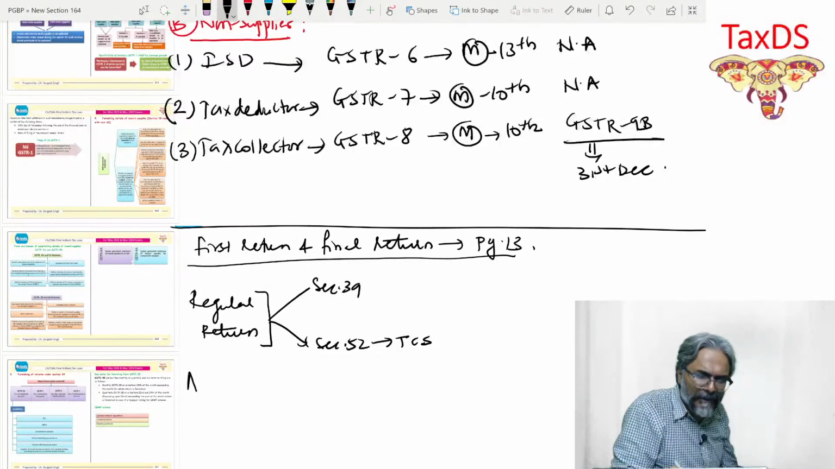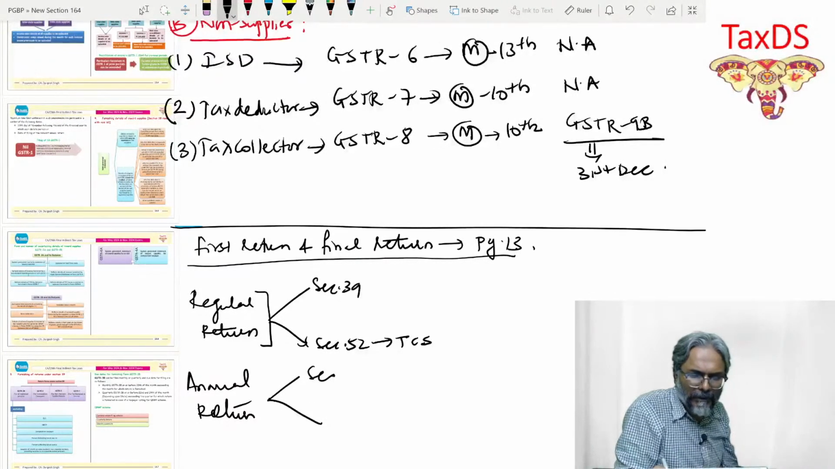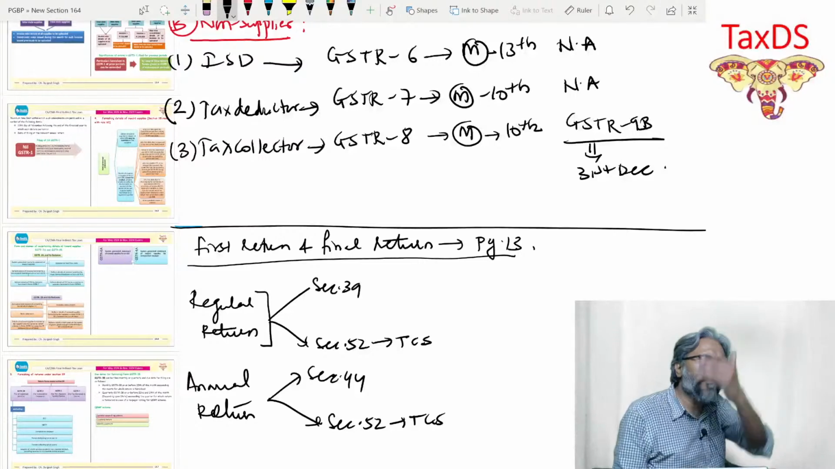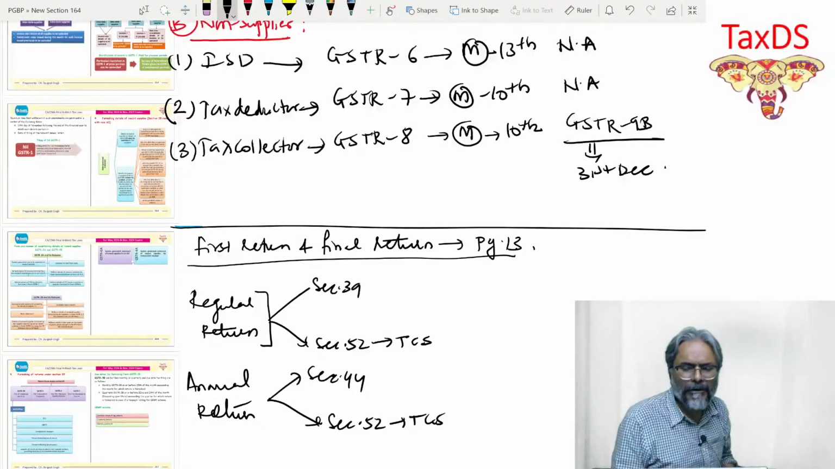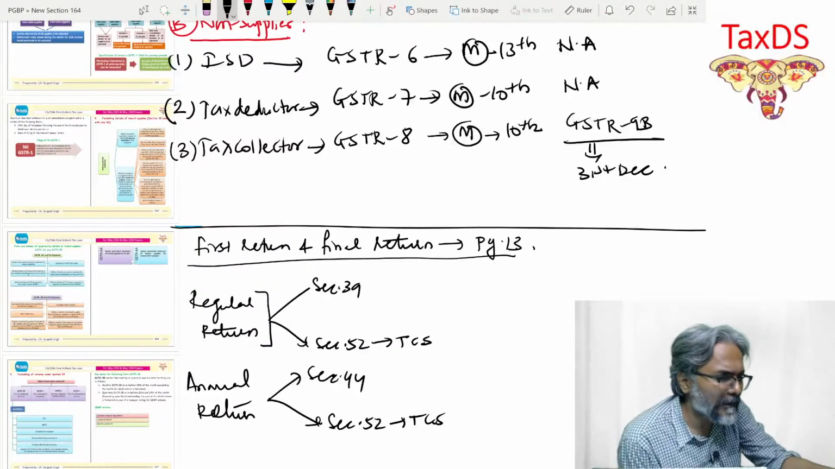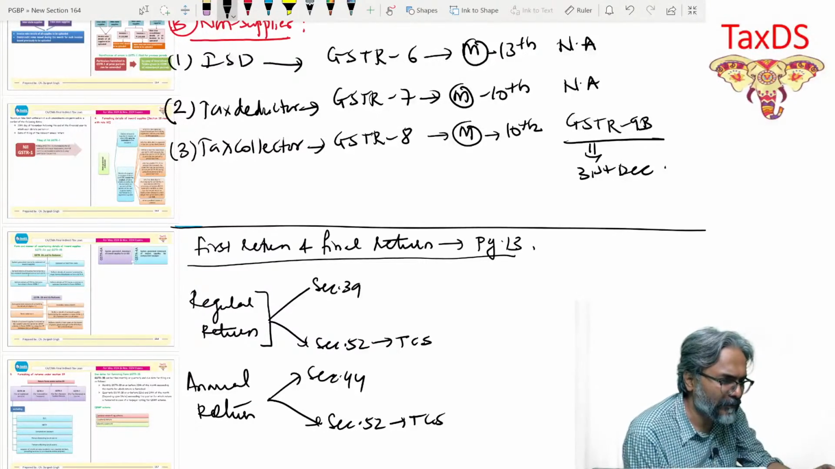Thereafter, students, the annual return section. Why I'm giving you the section number is because some particular theory they have targeted directly, that you need to know the section number. Fine, if that is the case, at least we need to know. For annual return, whatever we have written, students, it is section number 44. If it is TCS, then it is section number 52.